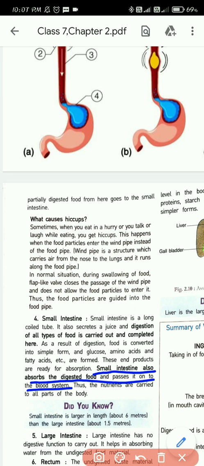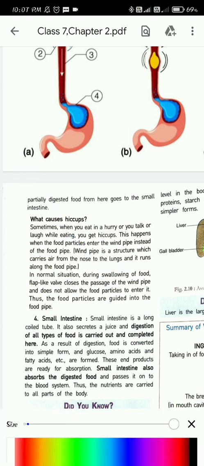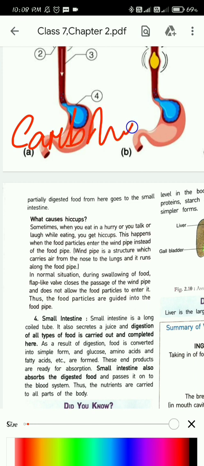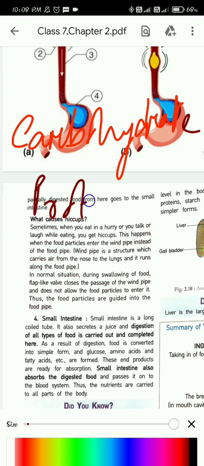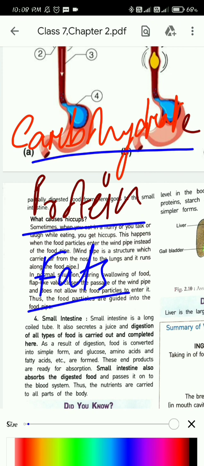Done? Okay. So what are the main things? What is the story of digestion in small intestine? What are the main things that need to be broken down? The first one is carbohydrate. Then protein. Then what? Fats. So these are the three most essential things that need to be broken down.